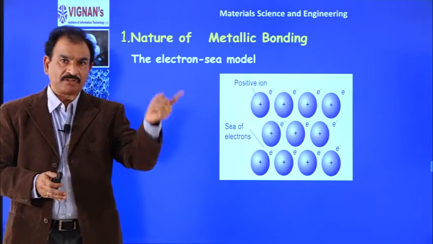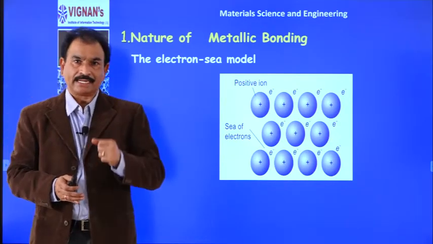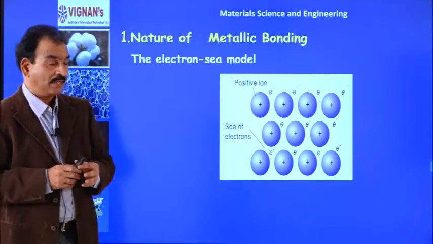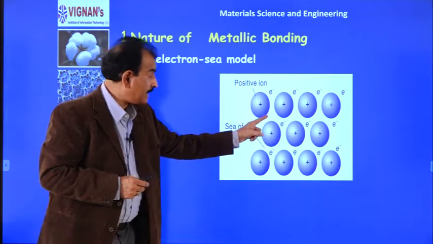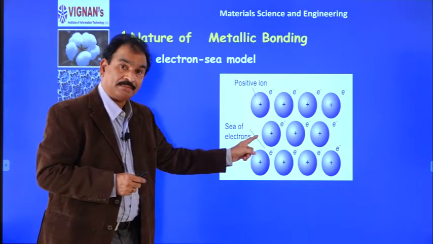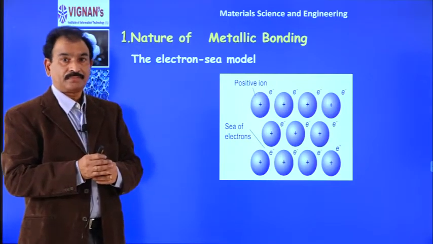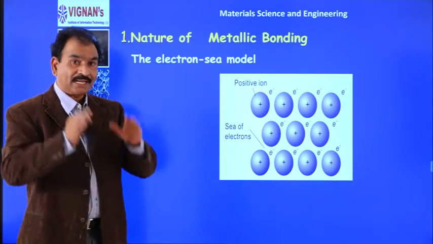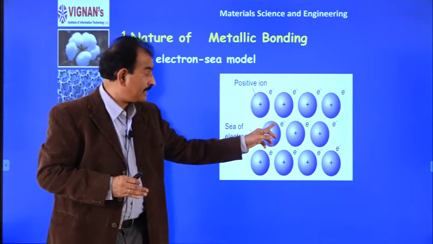Suppose copper is surrounded by 12 copper atoms, iron is surrounded by 8 atoms. So, very close. Because of the closeness, what happens? The valence electron of each atom is influenced by the surrounding atoms. Because of that influence, the electron leaves the parent atom.